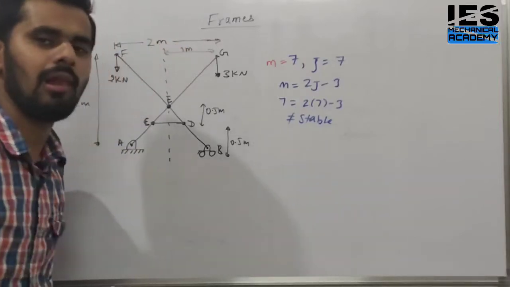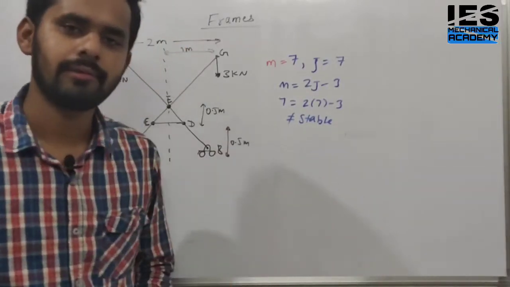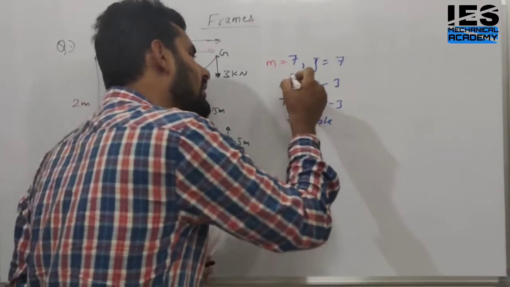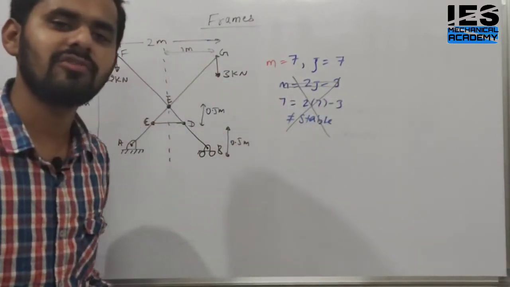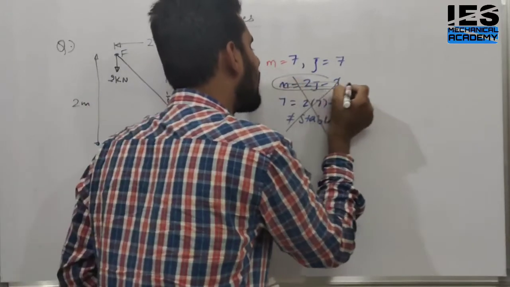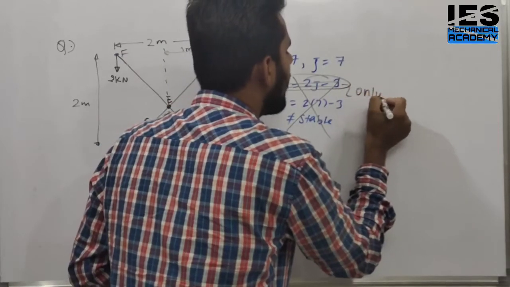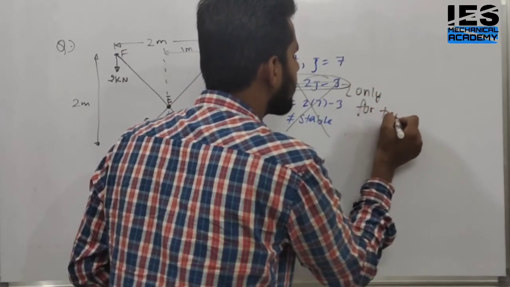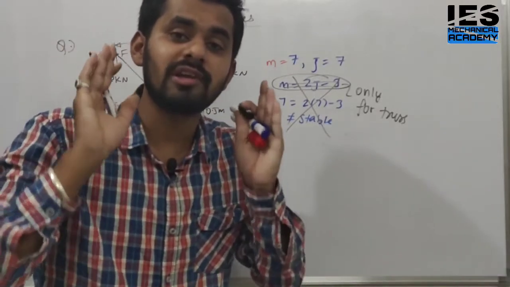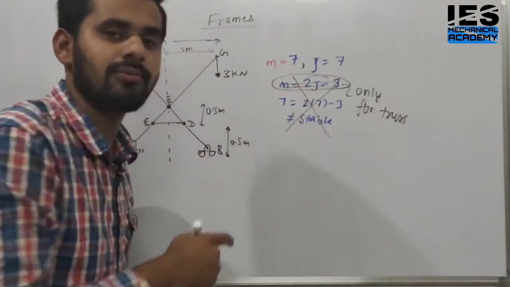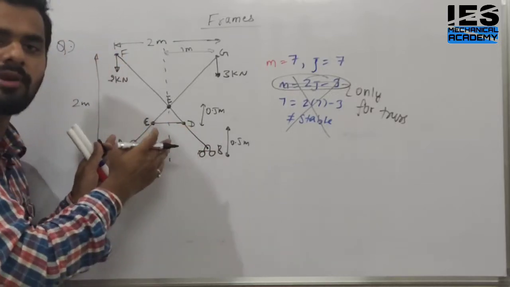It is not stable. This is the wrong funda here, totally wrong, students. Don't apply this equation. What are the conditions for this equation? This equation is only for trusses, not for frames. First of all, clear this. We don't apply the same equation here.